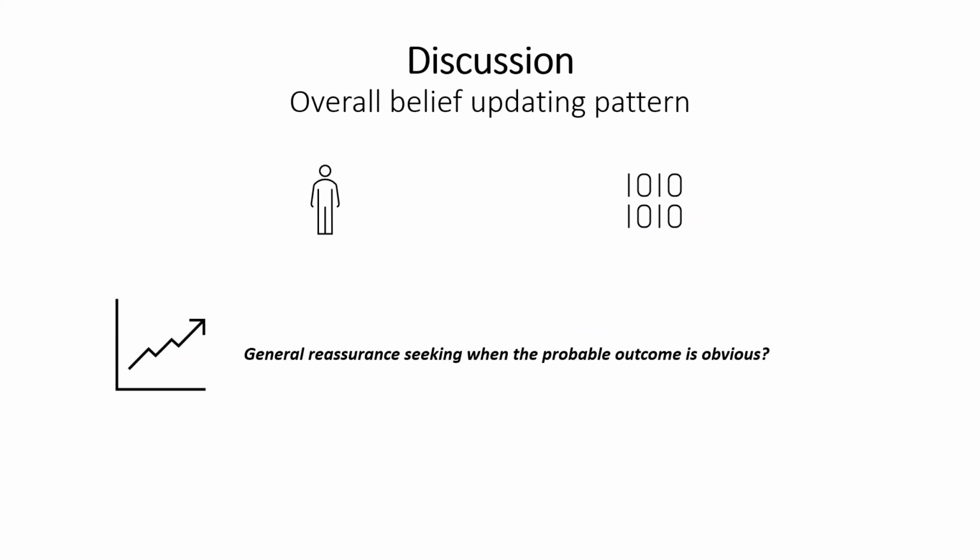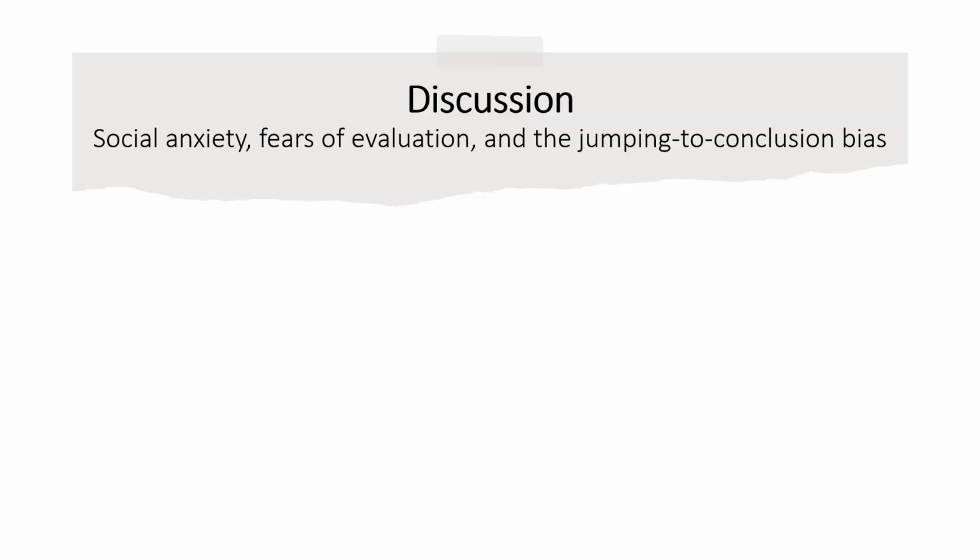Overall, our unexpected results provide new perspectives on the complexity of social anxiety, fears of evaluation, and the jumping to conclusion bias. Firstly, the slower belief updating pattern when the uncertainty level is the lowest suggests a general tendency to seek reassurance by gathering more information when the probable outcome is obvious. The present results also did not suggest a lack of positivity bias in high social anxiety and fears of evaluation that was observed in some previous research.